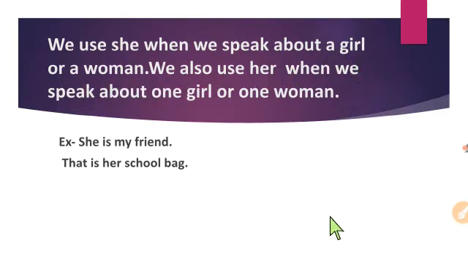But she is a subject pronoun and her is an object pronoun. See these sentences: "She is my friend." "That is her school bag." So she is a subject pronoun, that's why it is at the beginning of the sentence, and her is an object pronoun, that's why it comes after the verb.